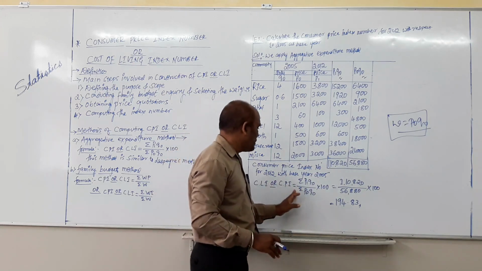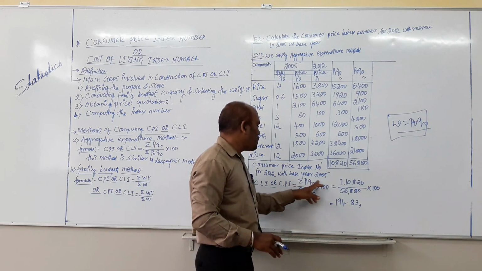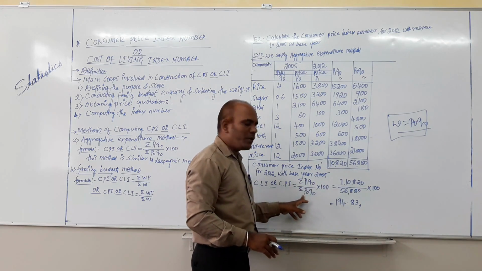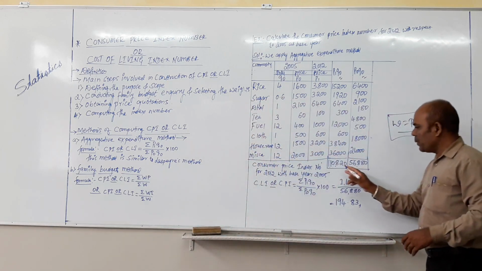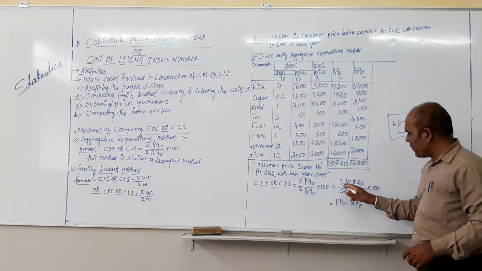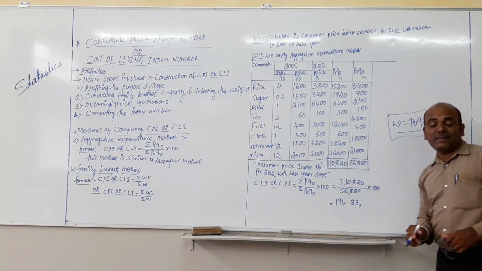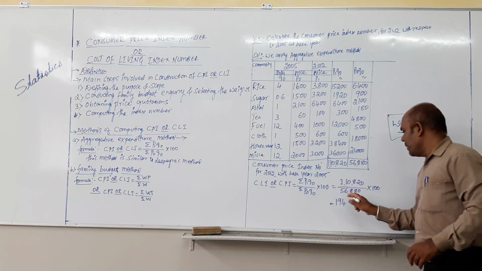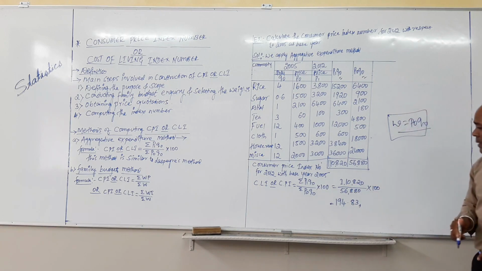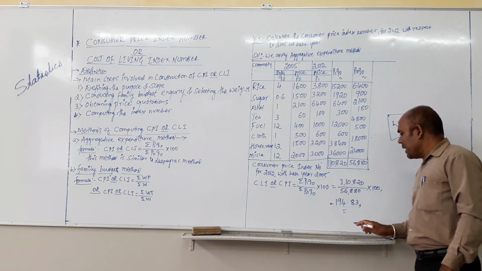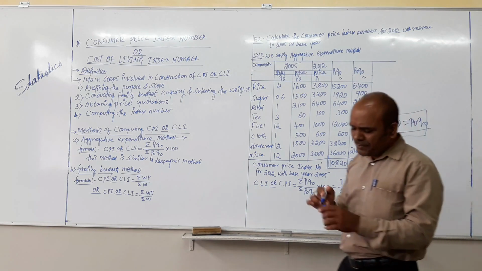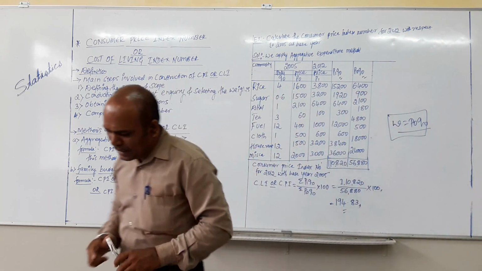So the consumer price index number for 2012 with the base year 2005, that is CLI or CPI, equals summation of P1 Q naught divided by summation of P naught Q naught into 100. Put the values we calculated here: summation of P1 Q naught is 1,10,820 divided by summation of P naught Q naught, 56,880, into 100. After this calculation, we will get 194.83. This is the final answer of that calculation.